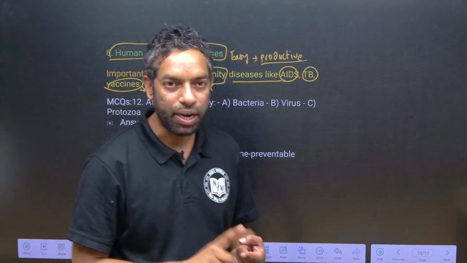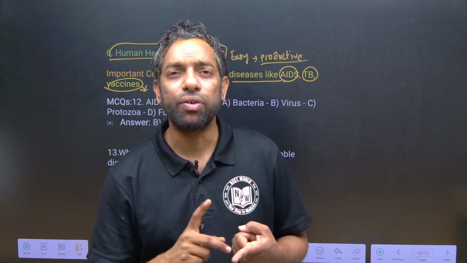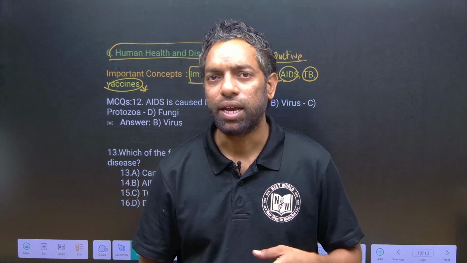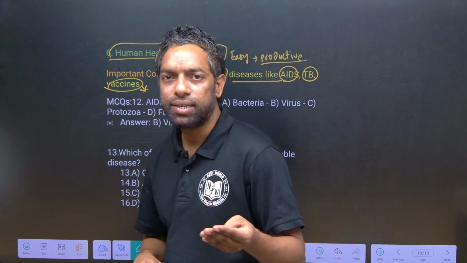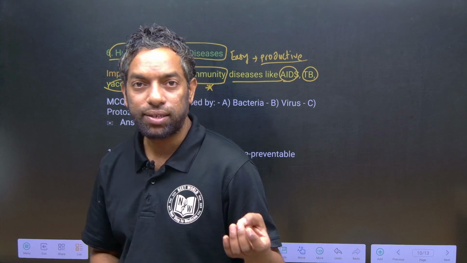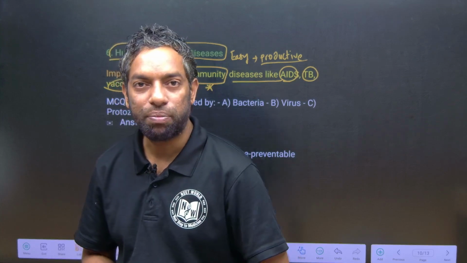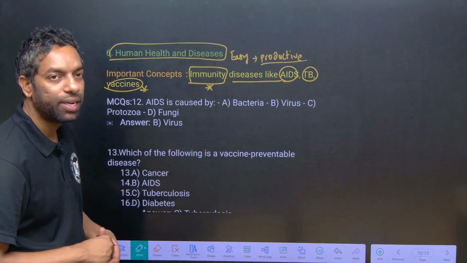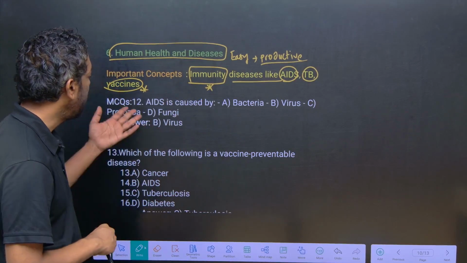If it comes to immunity, they can ask you about acquired immunity, innate immunity, and immunoglobulins like antibodies and antigens, and HIV, cancer, and vaccines are also important. Okay, guys, you have to focus on this: disease names, immunity and vaccines.